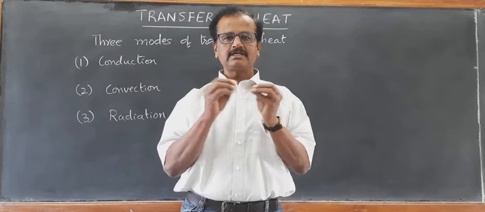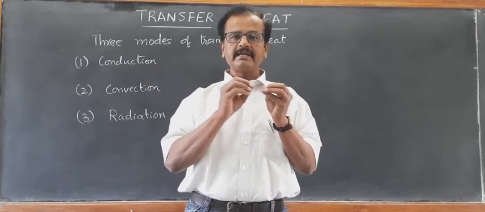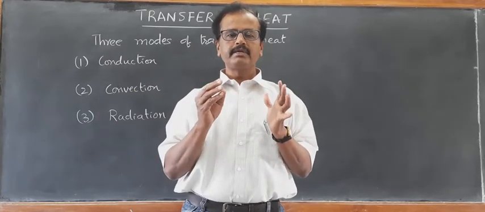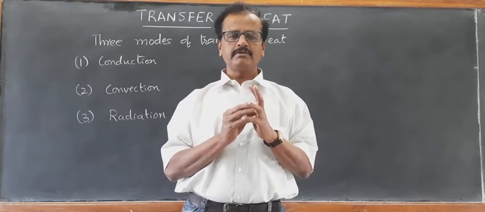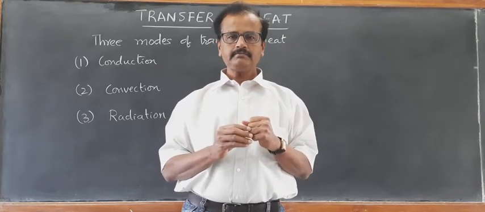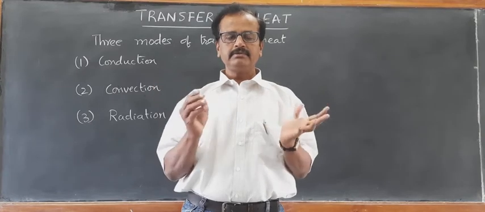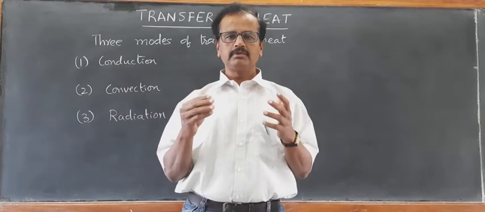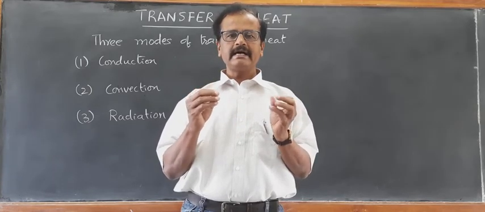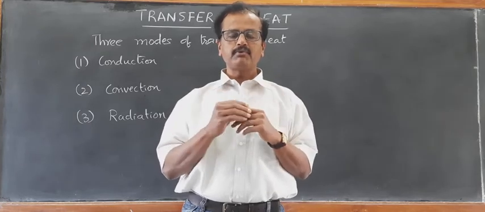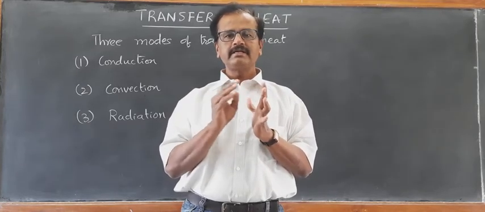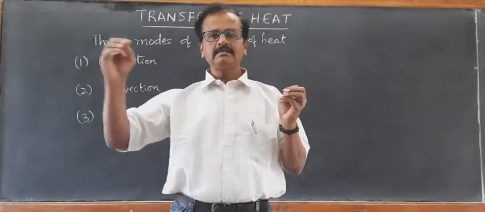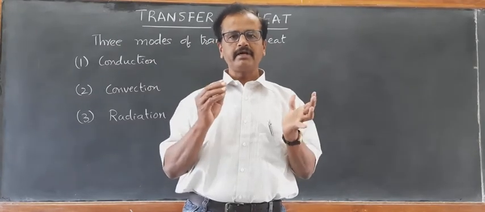So in this transfer of heat, only the energy is transferred. The molecules are at their own place. The molecules will be able to just vibrate about their position because of the heat energy. Because in the case of solids, the molecules are closely packed. They do not have any space to move around. So the only possibility is that the molecules can vibrate about their position. As a result, the energy is transferred from one molecule to the next neighborly lying molecule. So the heat energy is transferred from hot end to cold end.